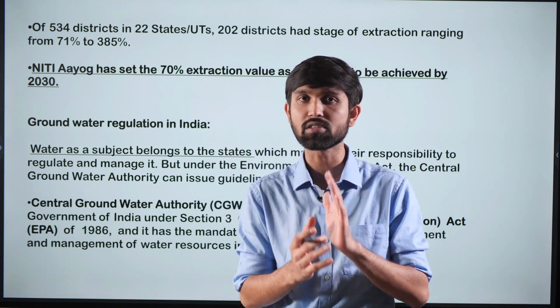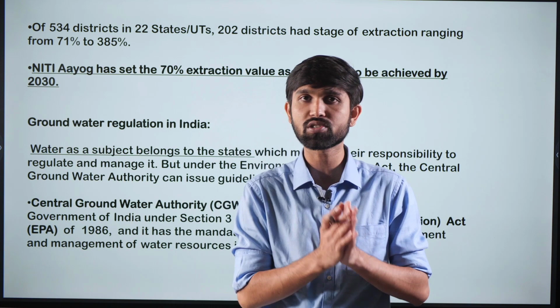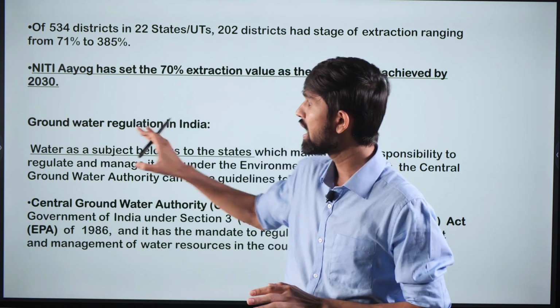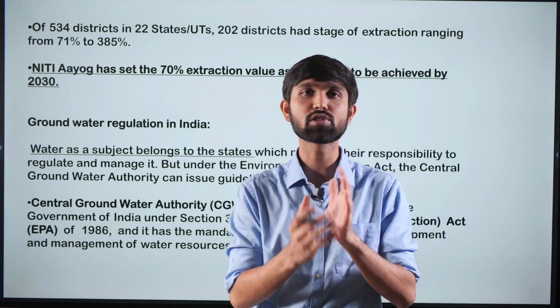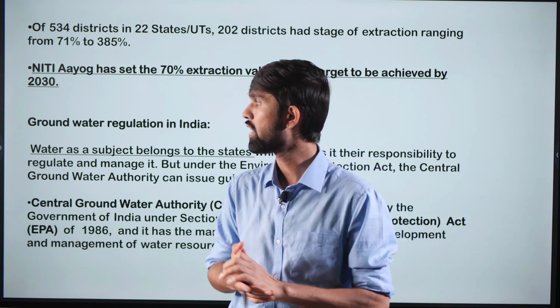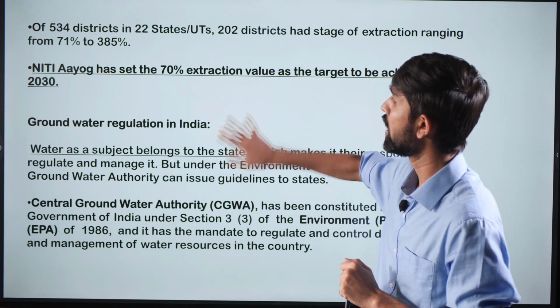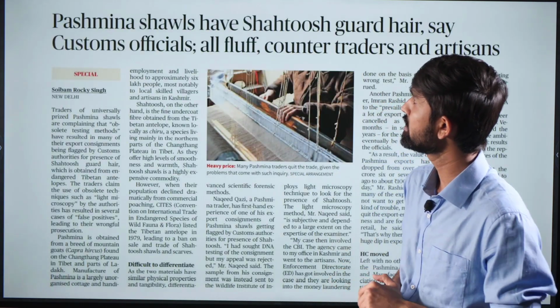Groundwater as a concept is very important. Already 2-3 questions have been asked in the prelims examination, and that is why important information with respect to this topic becomes very noteworthy for us to understand. So with this, let's understand the next topic.